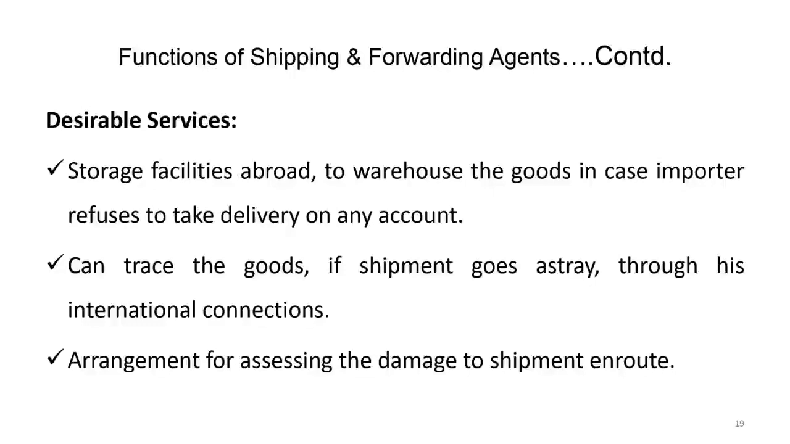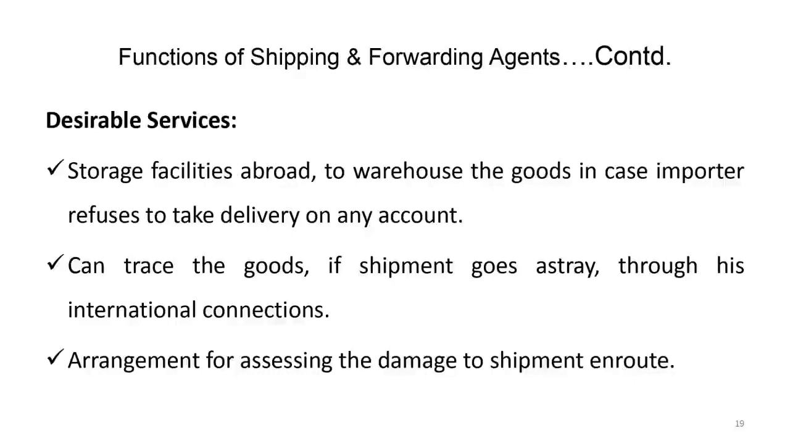And then there are some desirable functions expected from the shipping and forwarding agent, which is they should have storage facilities abroad also. If they have a storage facility abroad, then you would like to warehouse your goods if your buyer refuses to take delivery on any count. Because if the buyer refuses, where will you keep your goods? It is there at the customs in the foreign country. The customs is going to charge you the demurrage. So if your forwarder has some space over there, immediately you can get the goods cleared and store it over there. And then in the meantime, get in touch with new buyers and prospective customers who can buy this shipment of yours, which has been refused by your original buyer.